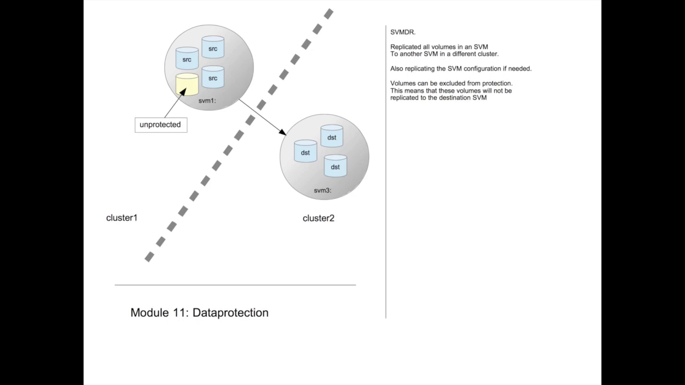As we have discussed in the data protection intro, with SVMDR we have the possibility to SnapMirror at the storage virtual machine level. This means that you can replicate the volumes from one storage virtual machine to another storage virtual machine without having to specify the relationships individually. So you simply specify one relationship from SVM1 to SVM2 in a different cluster, and that will automatically replicate all the volumes that you create in the source SVM.